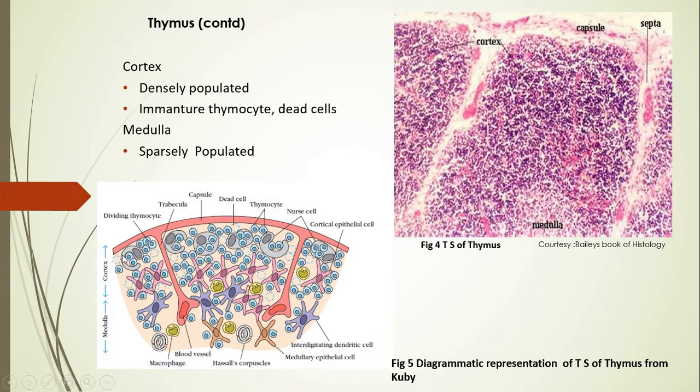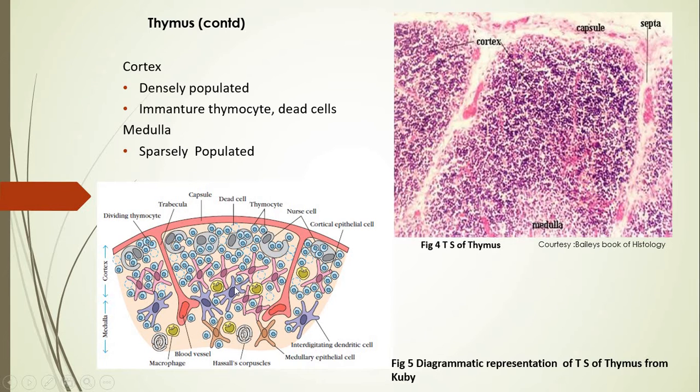And along with these nurse cells and thymocytes, there are some cells with pseudopodia-like structures. These cells are called the epithelial cells. Epithelial cells are seen scattered in the cortex region as well as in the medulla region. Those present in the cortex region are called the cortical epithelial cells, whereas those present on the inner side are called the medullary epithelial cells.